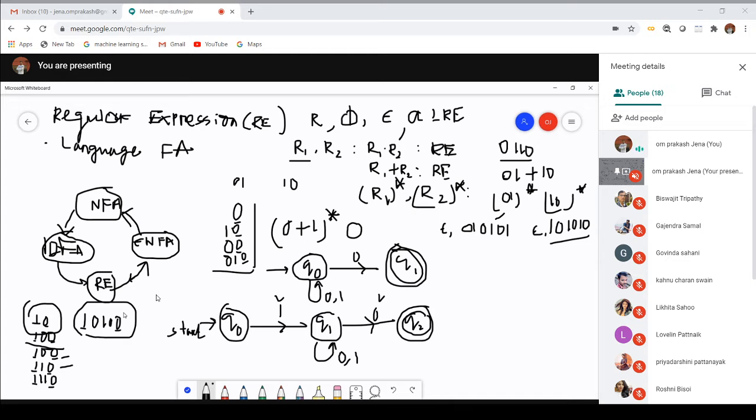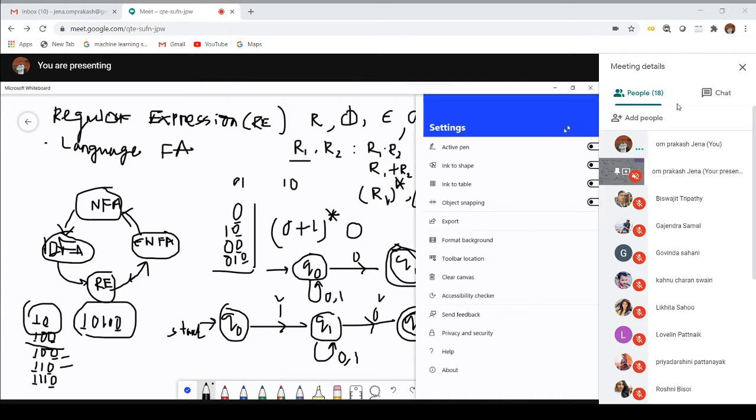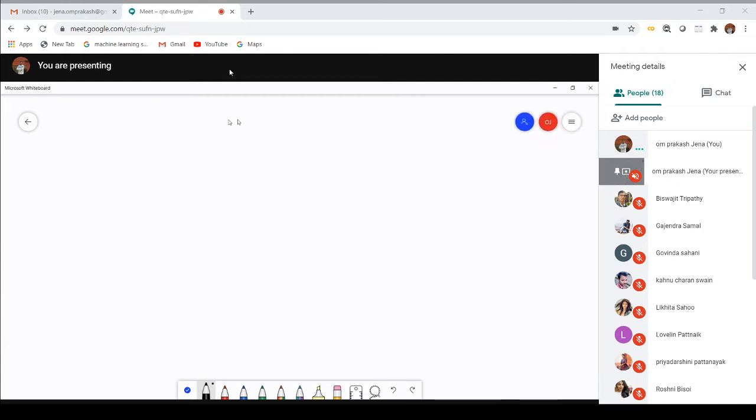Okay, now once this regular expression is completed, one of the important features of regular expressions is that we have to follow Arden's theorem. We have already completed this part. It is called Arden's theorem. So what exactly is Arden's theorem? I have to write it like this. Now suppose P is a regular expression, Q is another regular expression. We have two regular expressions, one is P, another one is Q.